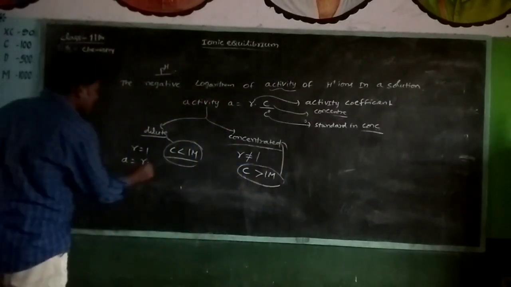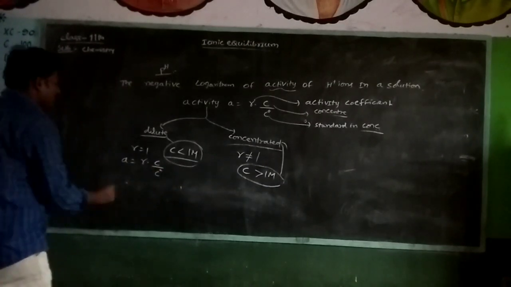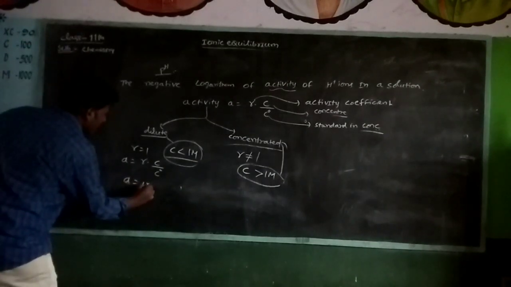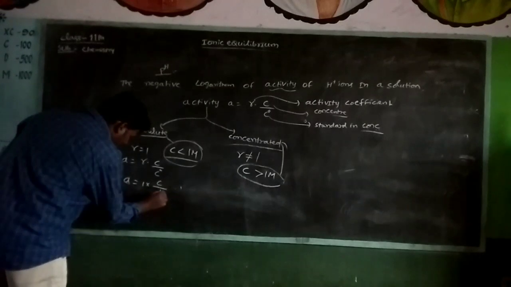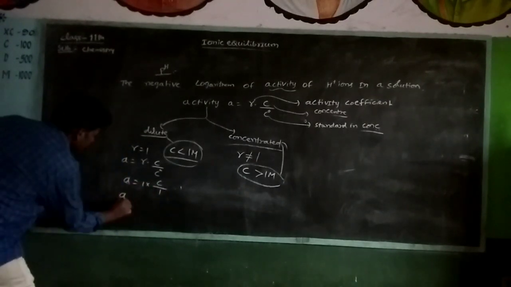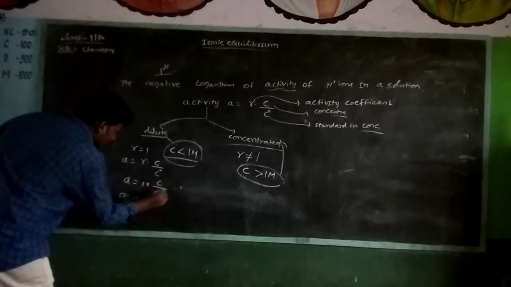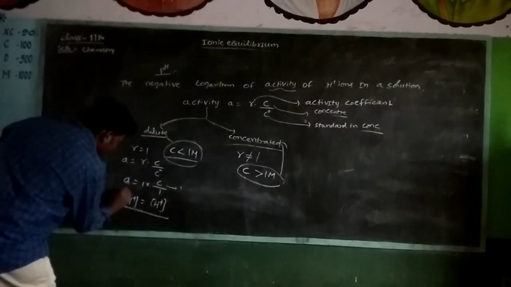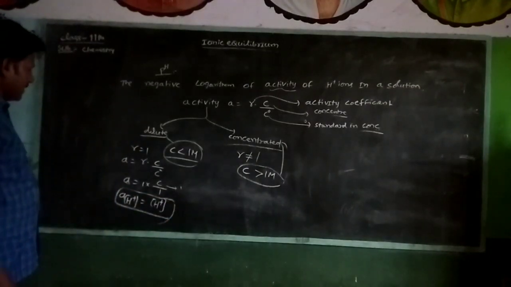The activity is gamma C by C naught. In dilute solutions, A is equal to gamma into 1, since C by C naught is 1m concentration. AH plus, we can write concentration in terms of hydrogen ions, that is equal to H plus ion.